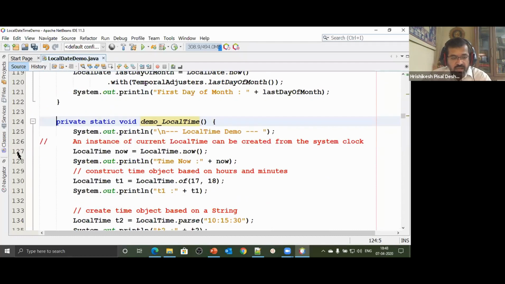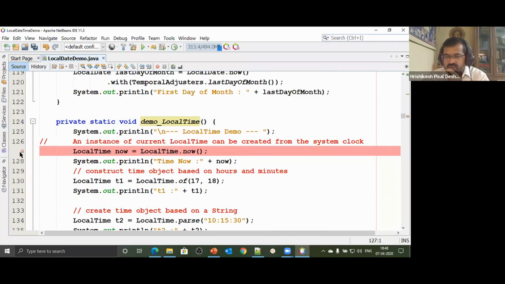When I'm talking about time, today's lecture was supposed to start at 6 p.m. That was good enough: 6 hours, 0 minutes, 0 seconds. I really do not want to say Indian Standard Time and other things, especially when I'm conducting a session only over here. If I say I wake up at 6 o'clock in the morning, do you say I wake up at 6 o'clock as per Indian Standard Time? We don't do that. So we just want the time component. We do not want to tell about daylight saving time, the time zone, or other aspects.